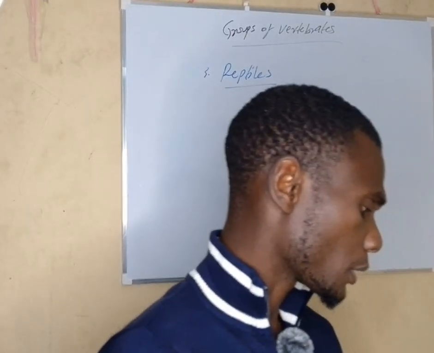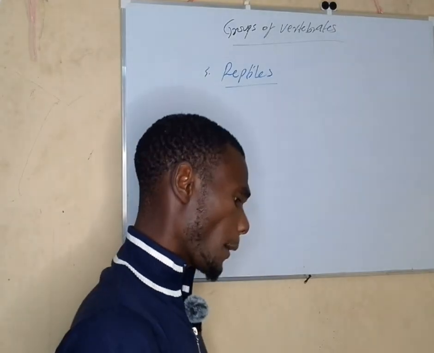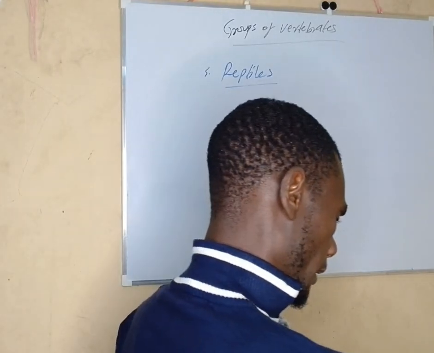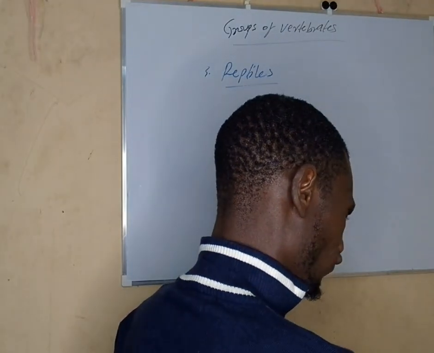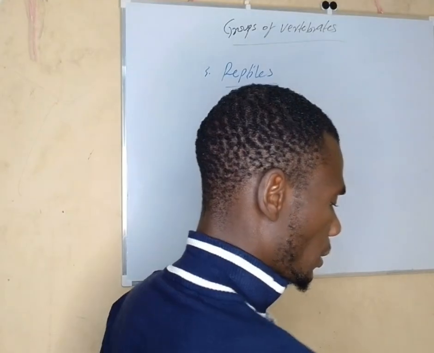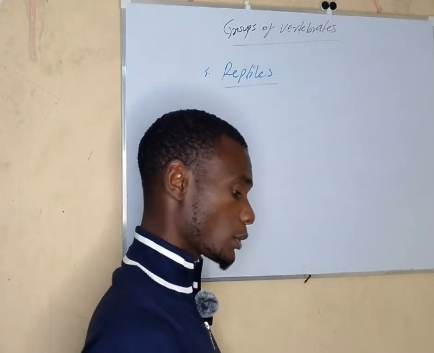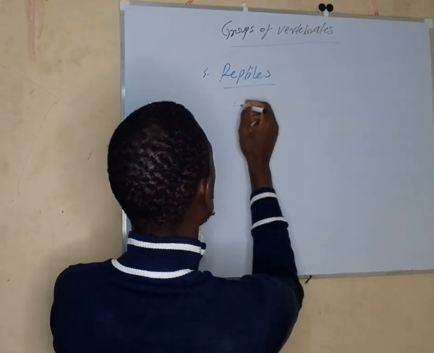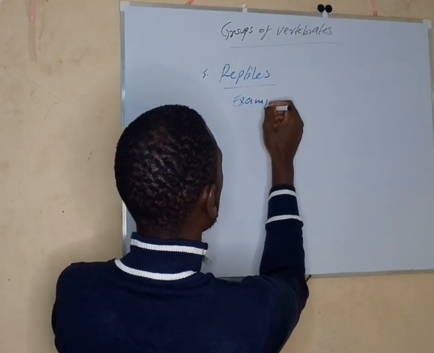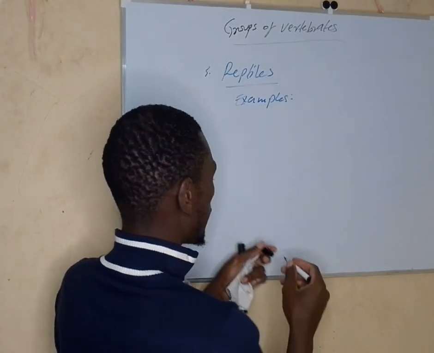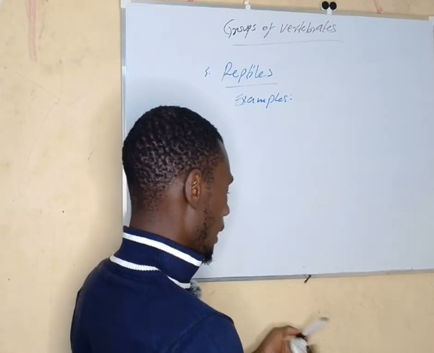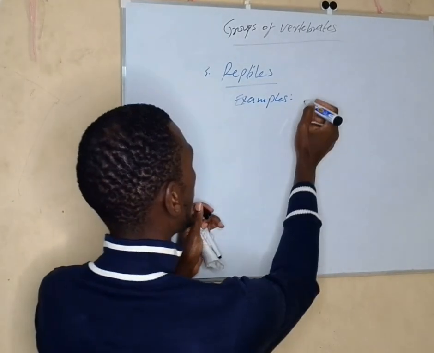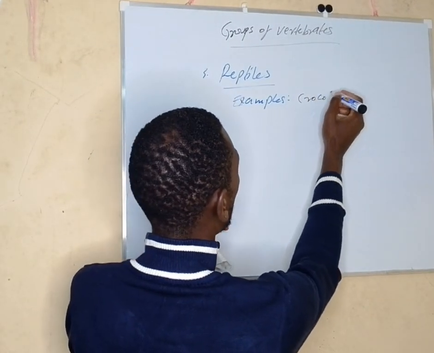Now these animals have the following characteristics. Before we look at those characteristics, let us look at examples of those reptiles. So examples of these reptiles are animals like crocodile.